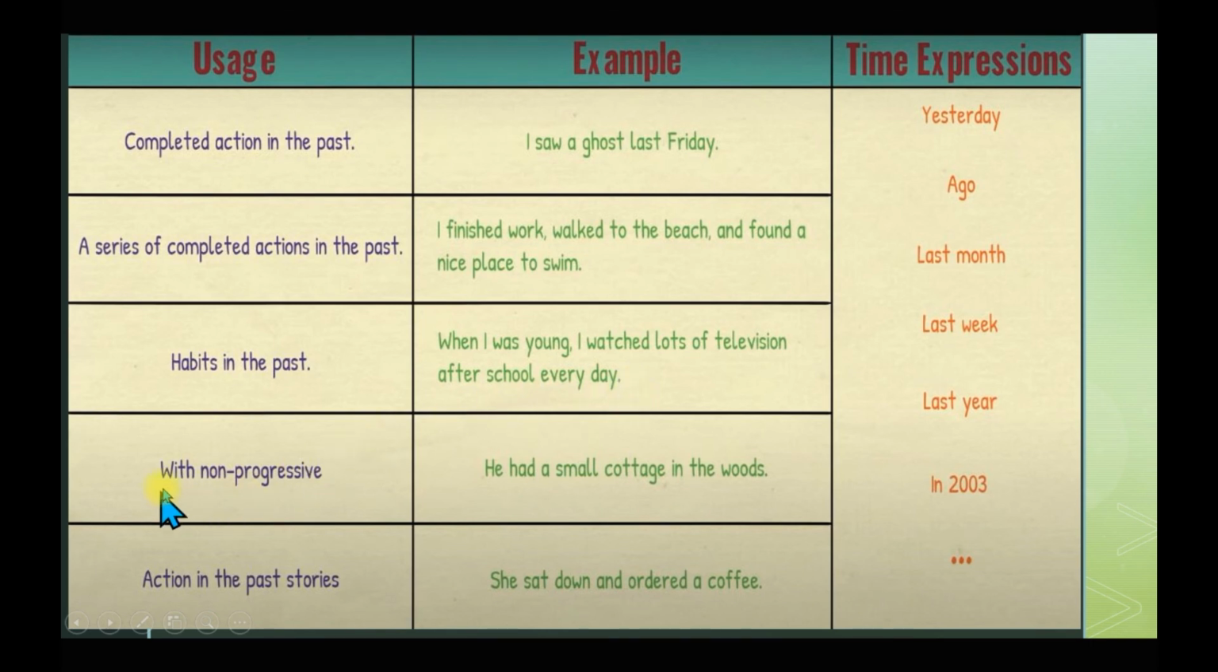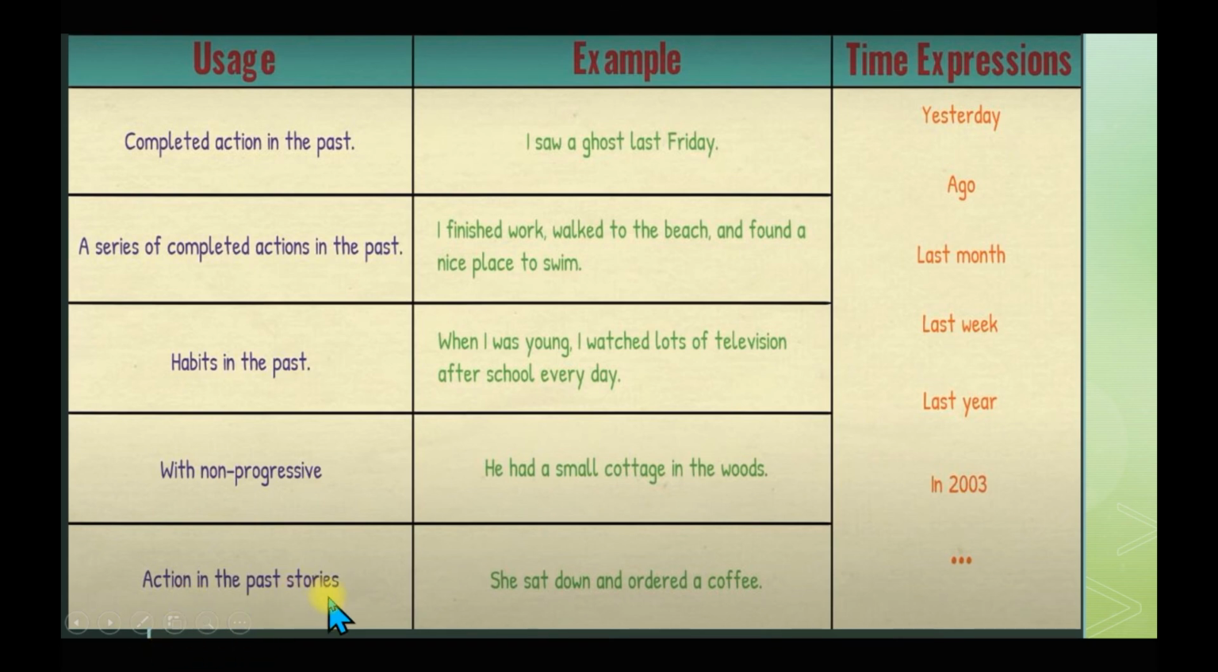Fine. Now with non-progressive verbs, we read about non-progressive verbs when we were doing present simple tense, right? And you can go and see the list. There we have. Have is also a non-progressive verb. Now we have used here the second form of have, that is had. He had a small cottage in the woods, right?